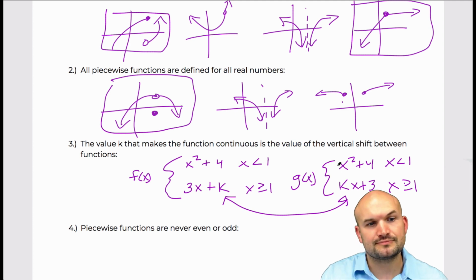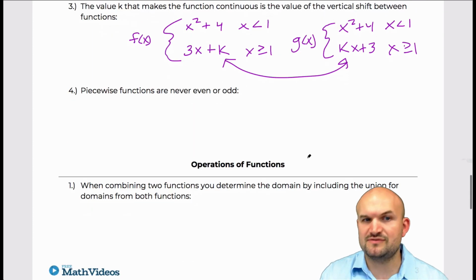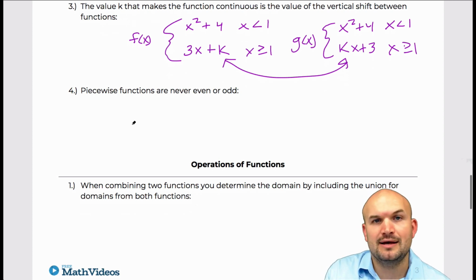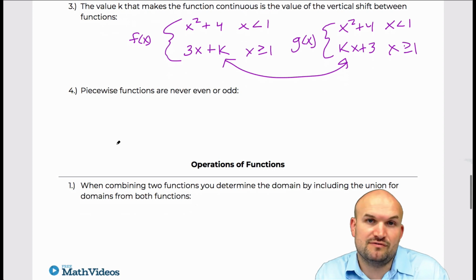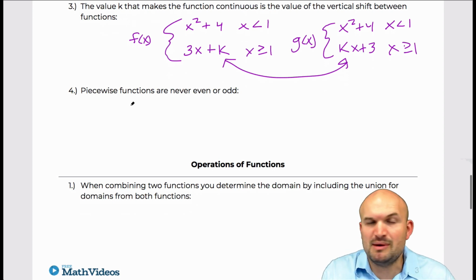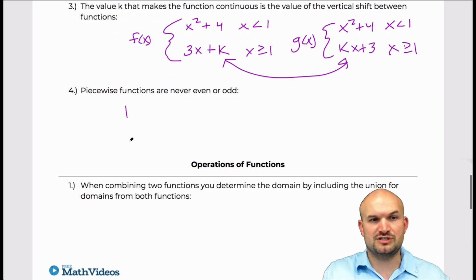solve for k. The next one is piecewise functions are never even or odd. And this one happens a lot. We don't really deal with a lot of piecewise functions that are even or odd. Remember, an even function is symmetrical about the y-axis, and an odd function is symmetrical about the origin. This doesn't come up very much because we're usually dealing with piecewise functions that are very interesting, taking on a lot of things.